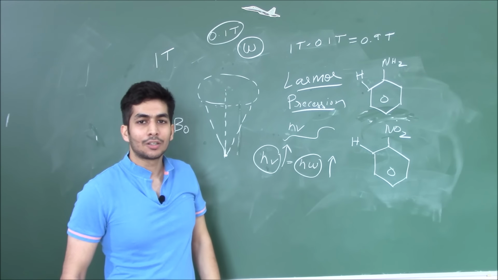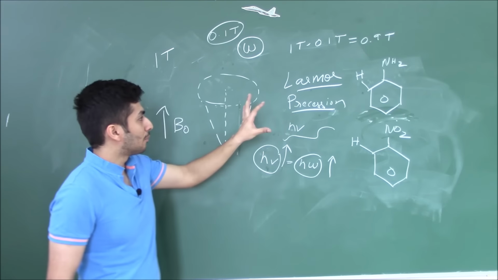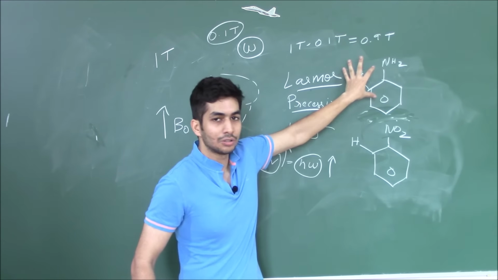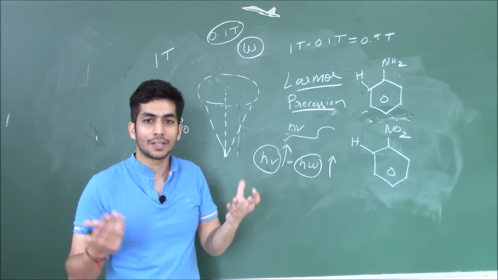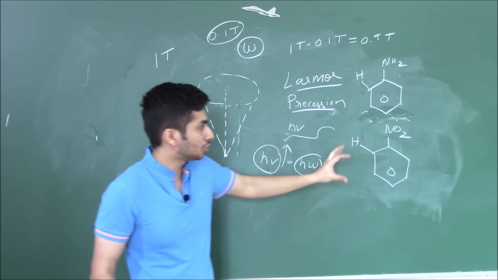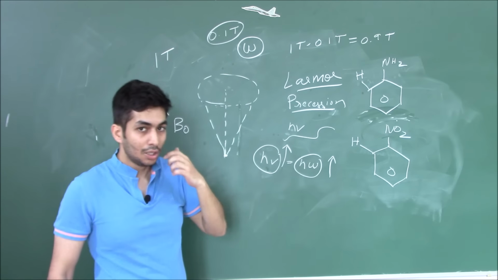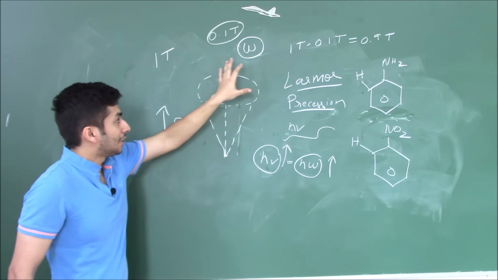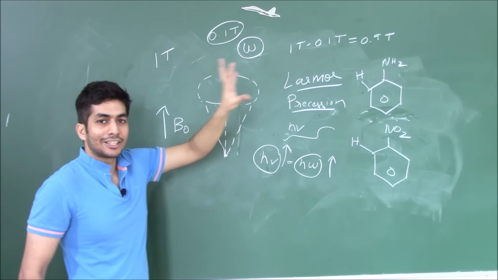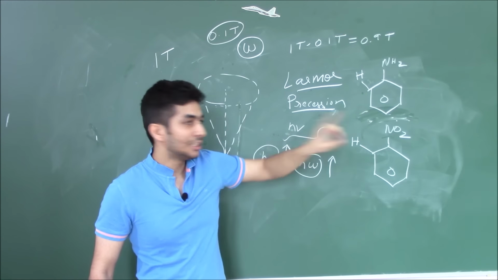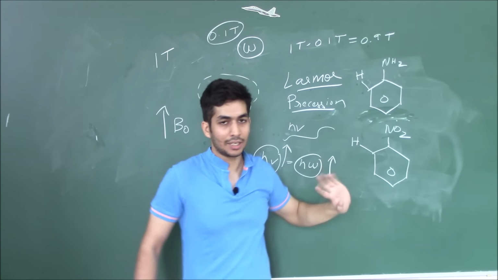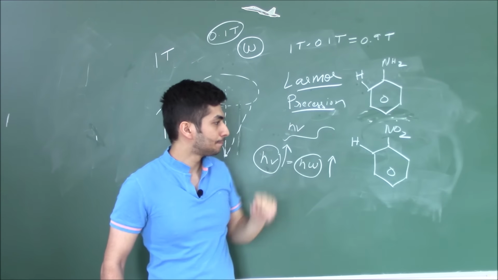Because of this increase in electron density, the number of electrons surrounding this hydrogen increases. That means there will be more shielding because there is more electron density. So what I told you, the effective magnetic field seen by this hydrogen is 0.9 Tesla in this case, in the case of aniline.